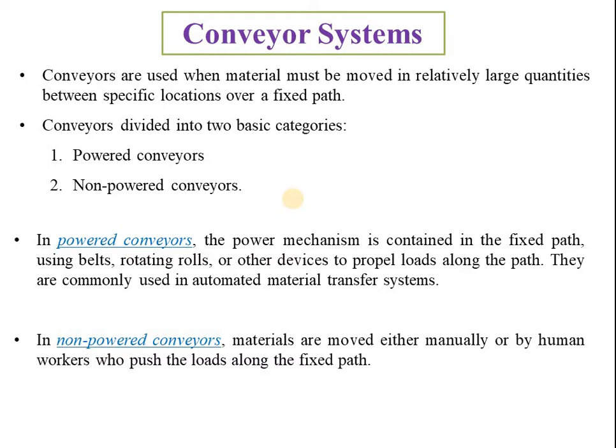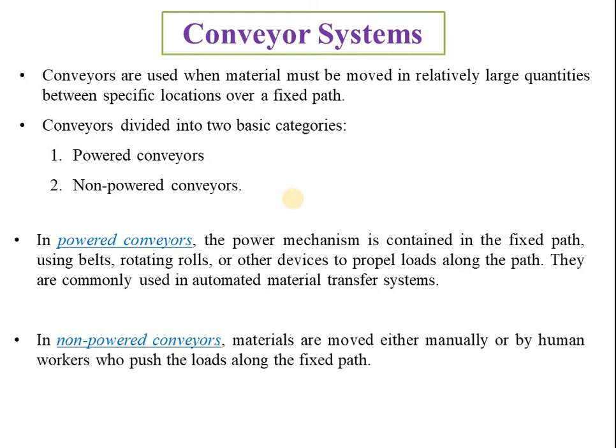So we cannot easily make modifications in a conveyor system, or it is not convenient. But if we know the fixed path of our process, then we can easily use the conveyor, which is very convenient for that purpose. In conveyors, again, two categories are there: powered conveyors and non-powered conveyors.